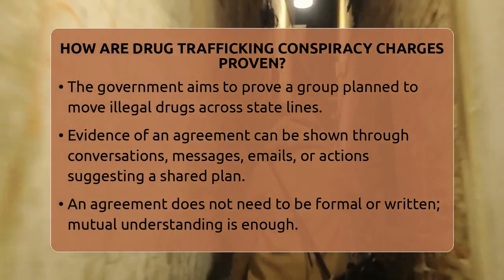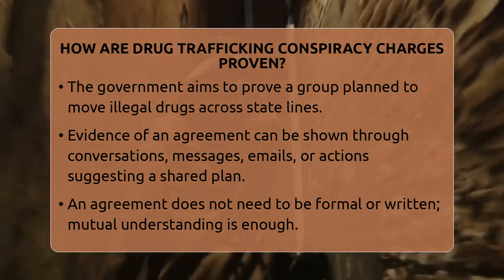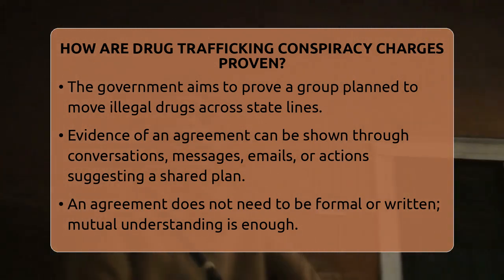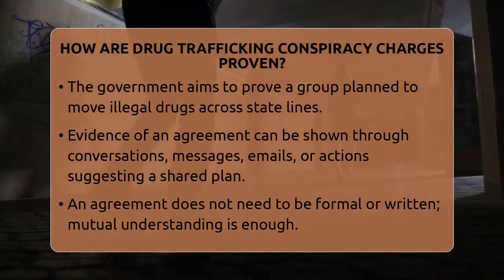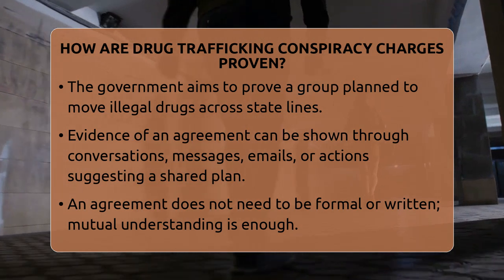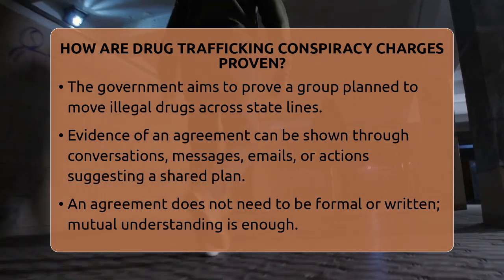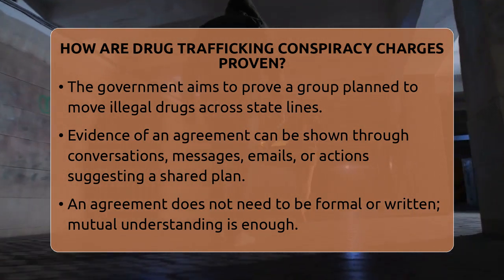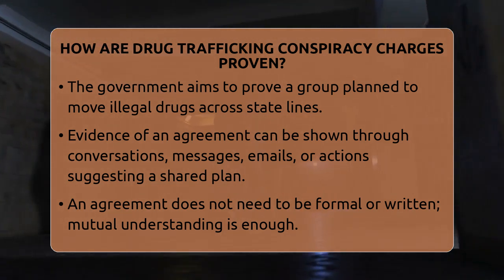First, they need to show there was an agreement. This means at least two people agreed to commit a drug trafficking crime. The agreement does not have to be written down or formal. It can be shown through conversations, text messages, emails, or even actions that suggest a shared plan.